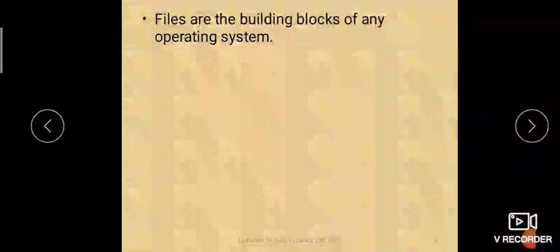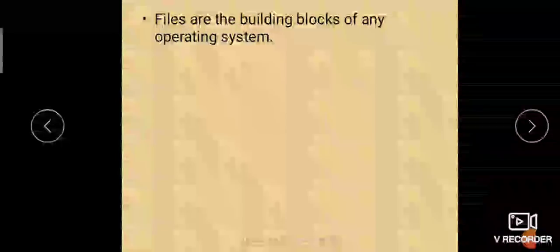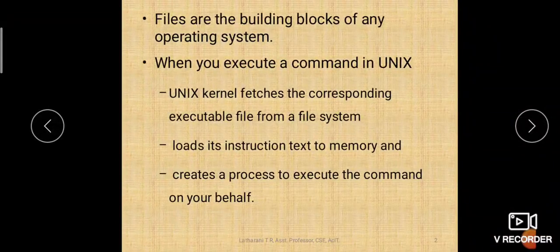So files are the building blocks of any operating system, right? Any information you would like to store, you will store in the form of files. A scrap of information you cannot just store like that, so you need to put it in a file. Any information which you would like to store in a system should be put in the form of a file, and then you will give some name to that file and store it, right? So files make the building blocks of any operating system.